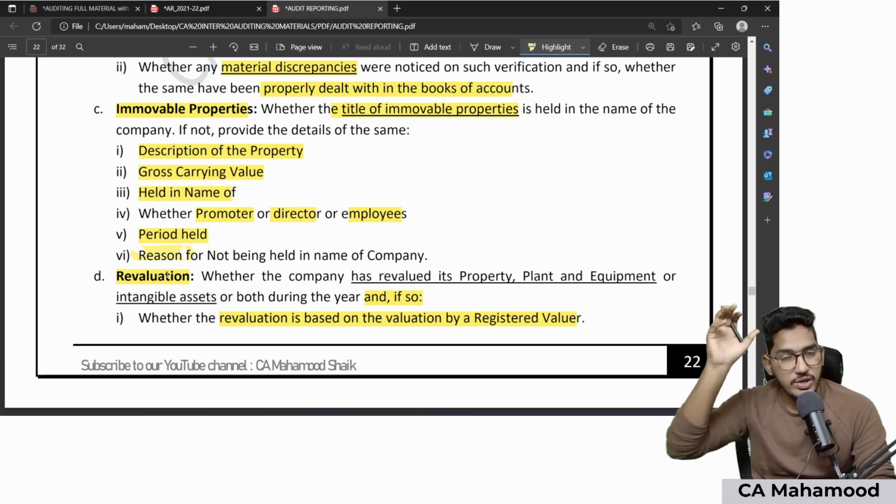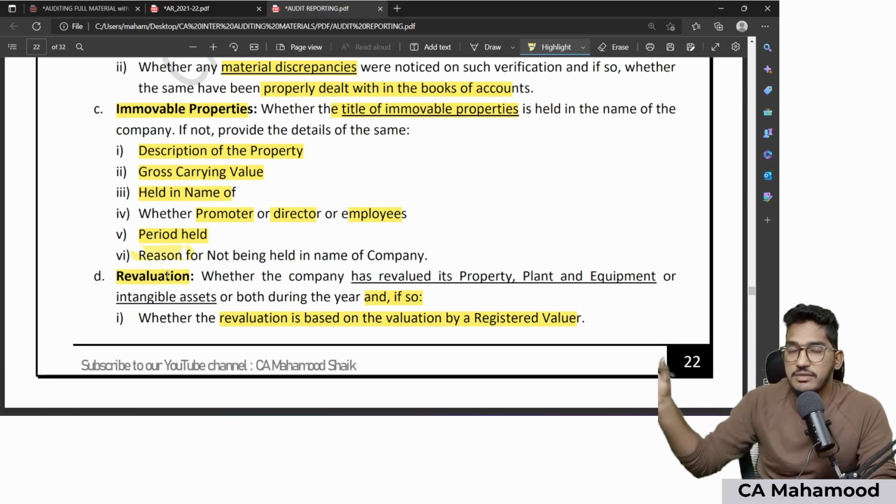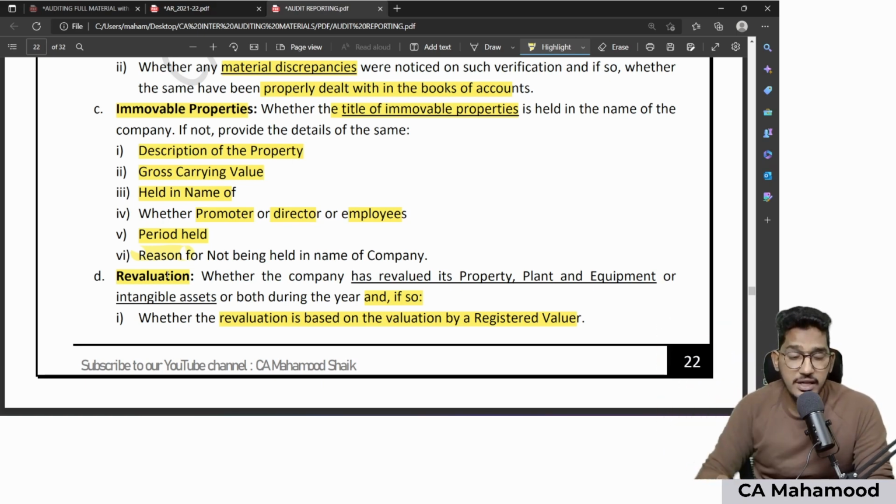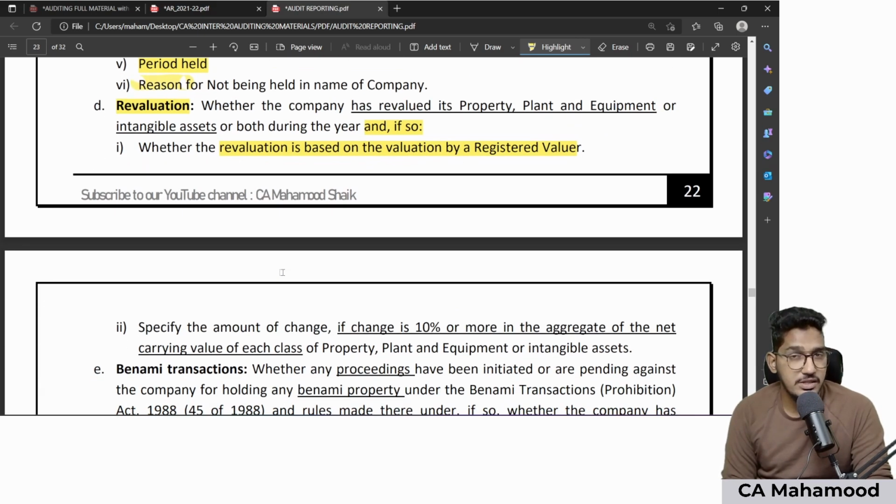The company should go to a registered valuer and get the valuation certificate. As per that valuation certificate, revaluation should happen. So I need to check whether revaluation is based on a certificate from a registered valuer, and also specify the amount of change. You need to mention how much amount of change has happened because of revaluation only if the change is 10%